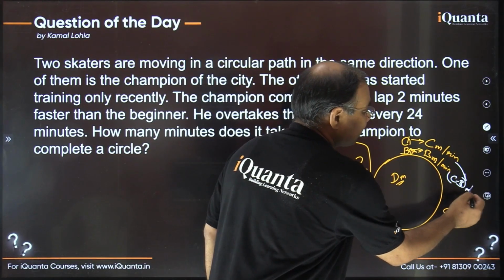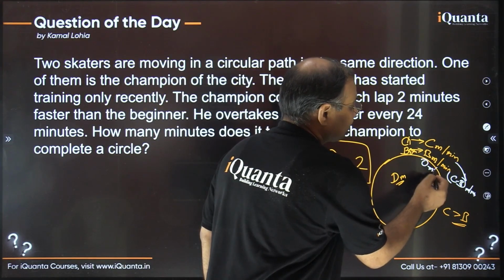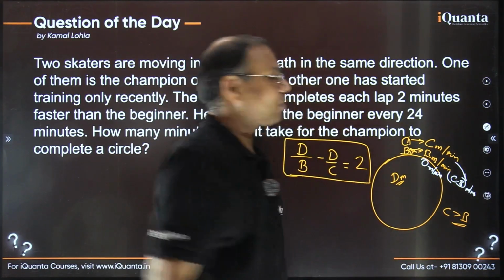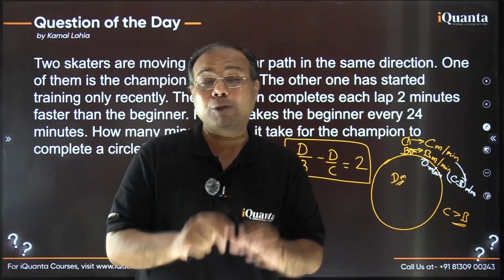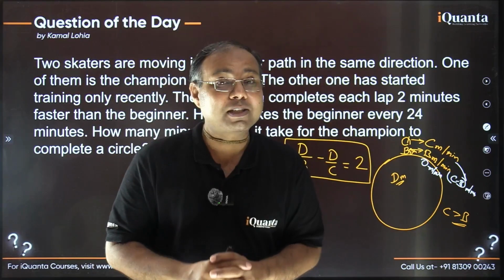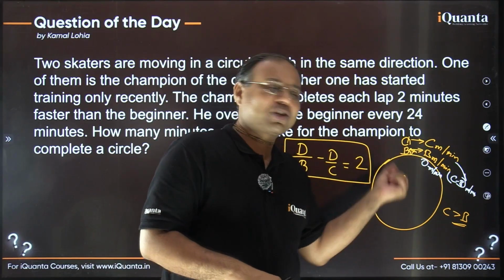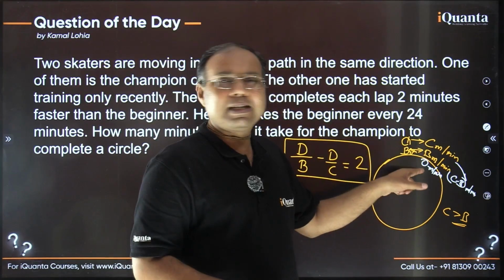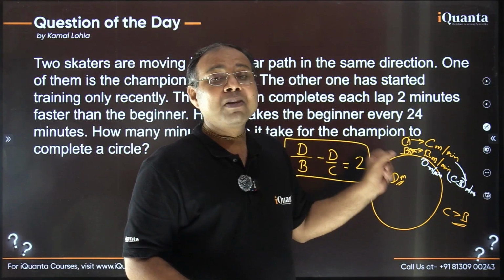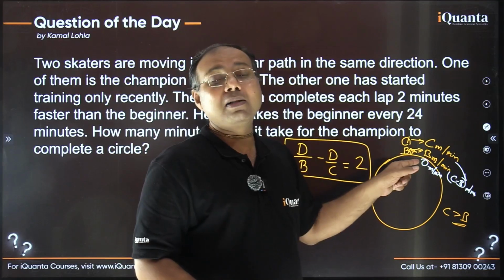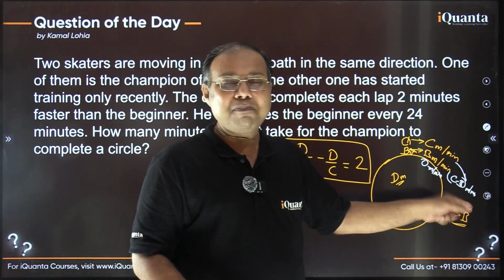I hope it is fine. And the beginner speed has become 0 meter per minute. Beginner is not moving at all. I hope it is understandable, fine. So if you are conversant with the relative speed scenario, that is a basic understanding there. So we make the slower runner stationary. So this beginner is the slower runner, it is stationary here, and now only champion is moving, the faster one, is moving with the relative speed with respect to the other runner because they were moving in same direction. So the relative speed becomes C minus B meter per minute.